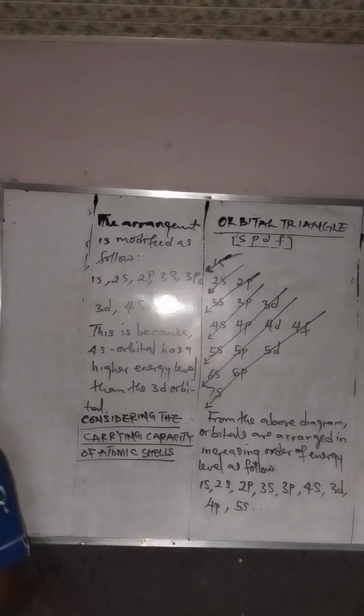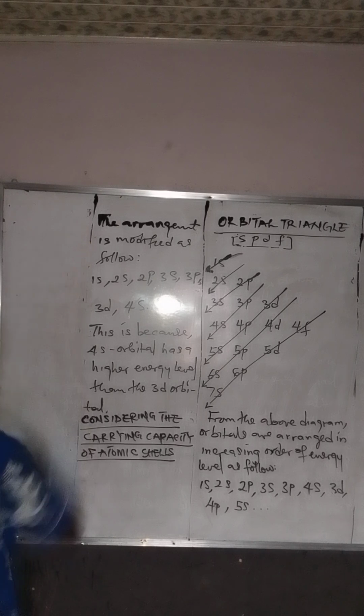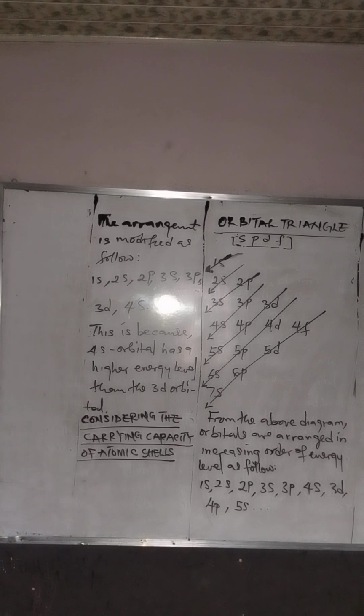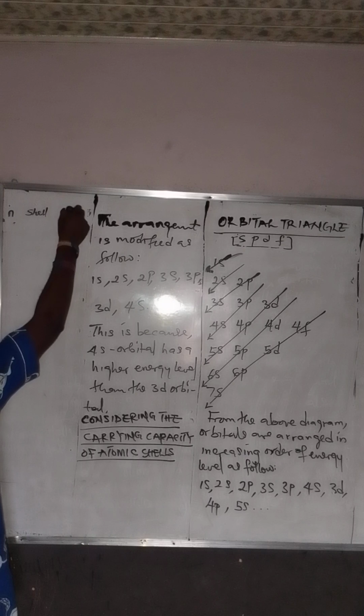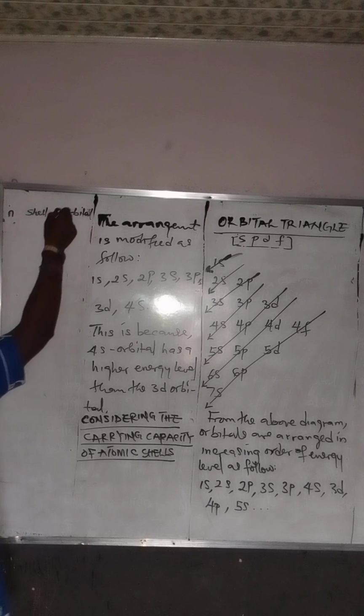In the previous video, please go and watch where we talked about the relationship between orbitals and shell. You know, we have n, which means principal quantum number. We have shell, and we have orbital present in the shell.